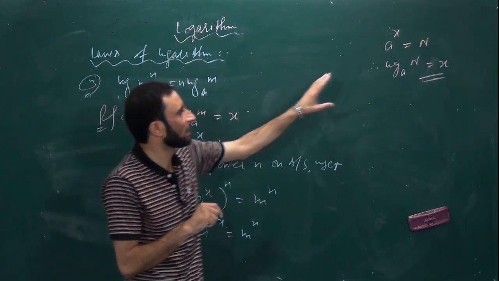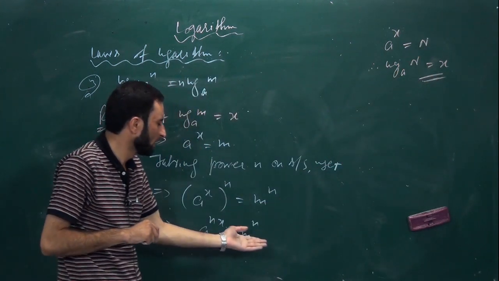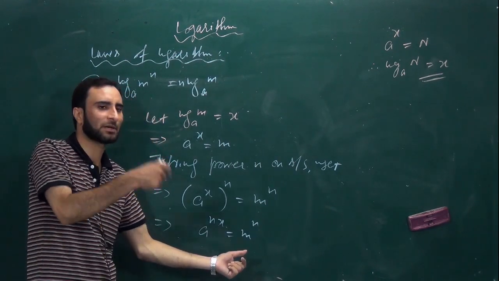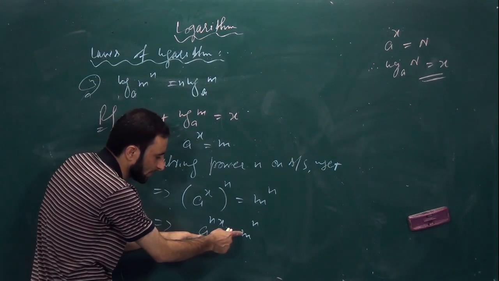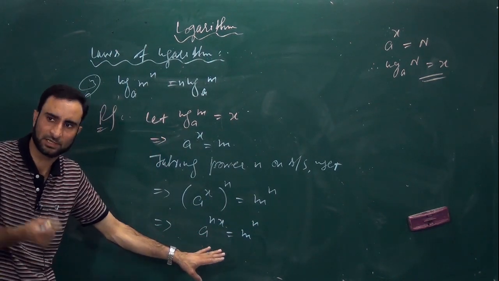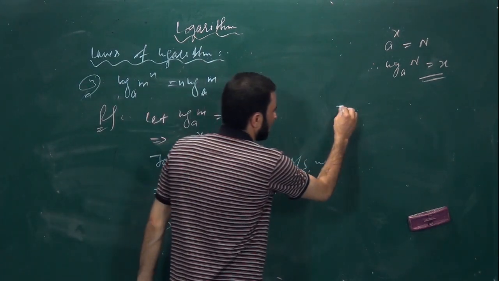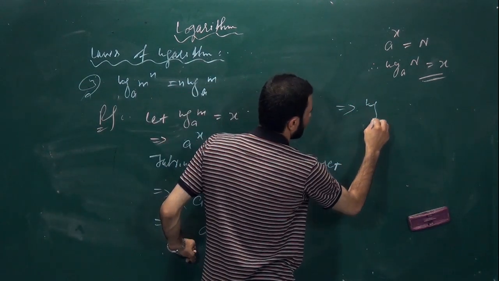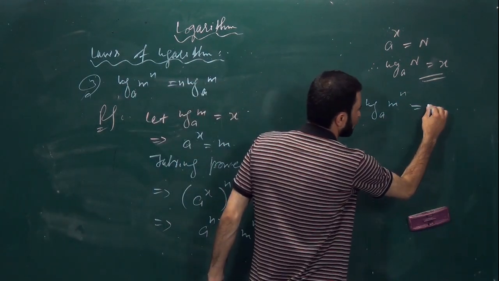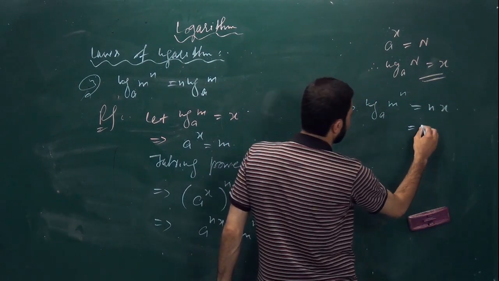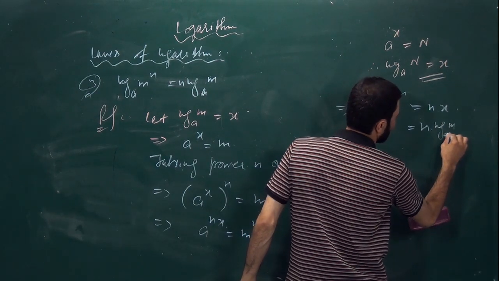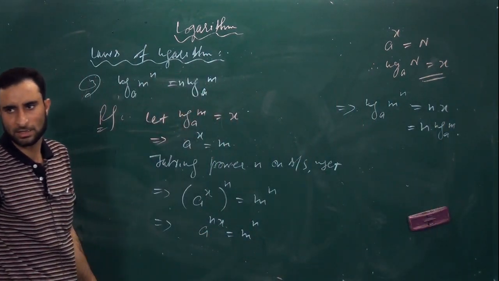Now see, you just compare this setup with the given definition. A to the power nx equal to m to the power n. फर्क इतनी है, यहाँ पे simply n आपके पास है, but here you have m to the power n. Let us for the time being consider it is one number. तो किसके बराबर आएगा by definition? It will be log of m to the power n under the base. Base को तो कुछ नहीं करना है. When it is fixed, it means it is fixed. So we can write implies log of m to the power n under the base a will be equal to nx. Sorry, n is as it is. X you have log of m to the base a. So this we have proved the exponential law.